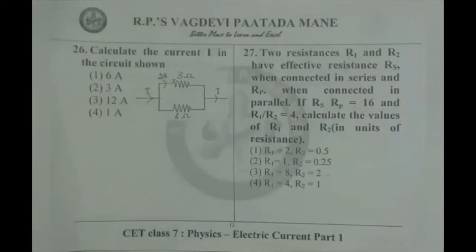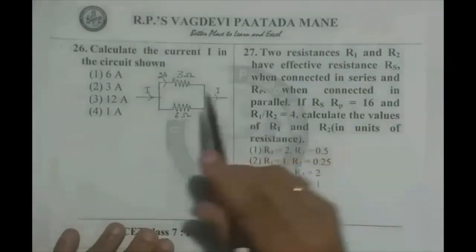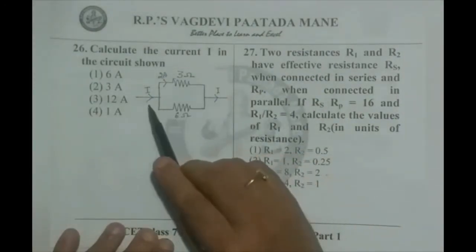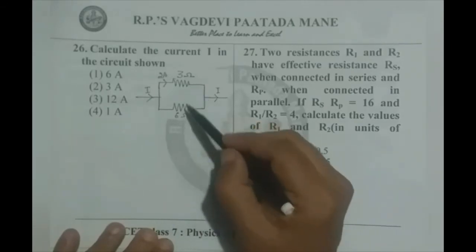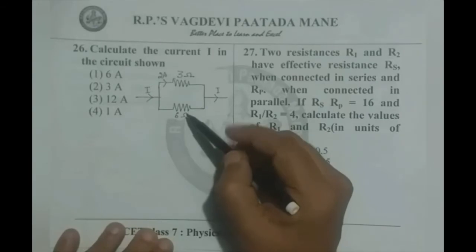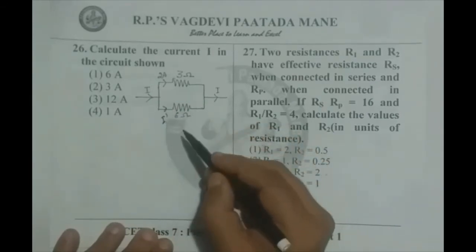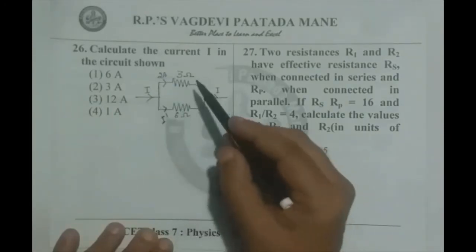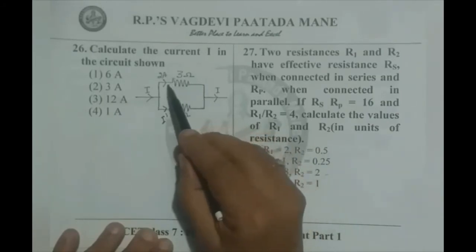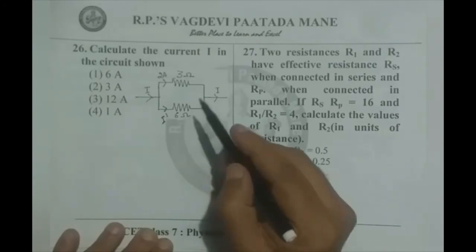Dear students, we continue with the 26th question now. We read the question there. Calculate the current I in the circuit shown. Say I is this one, that is the total current. It is easy to do because 3 and 6 are in parallel combination. If we can find the current through 6 ohms as I dash, we can straight away add 2 amperes to I dash to get I. It is easy because the potential difference across 3 ohms should be equal to the potential difference across 6 ohms, as they are in parallel.